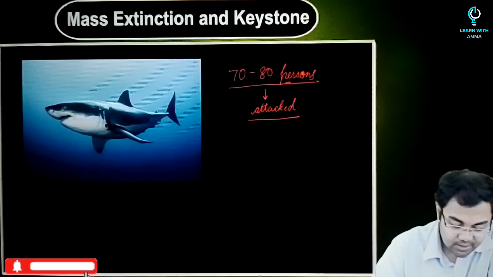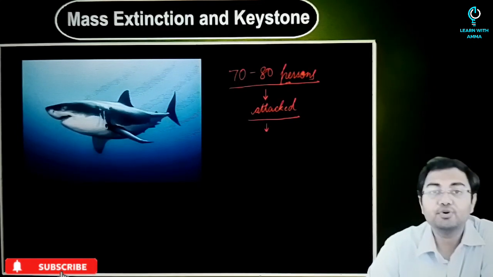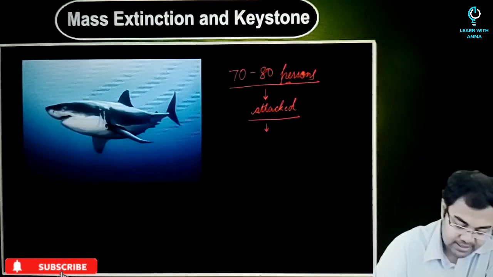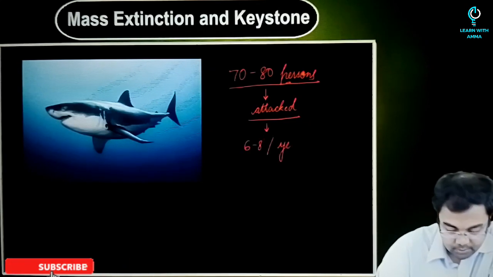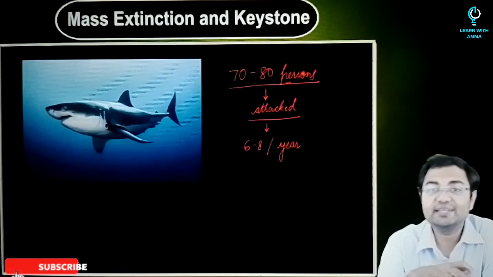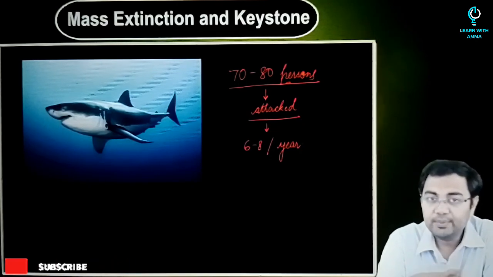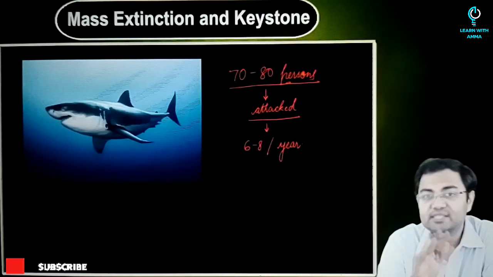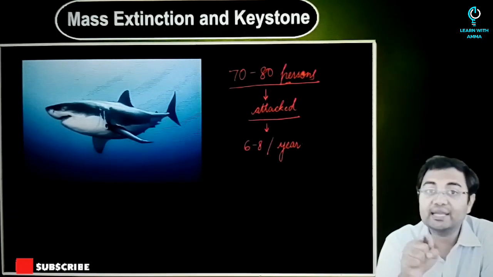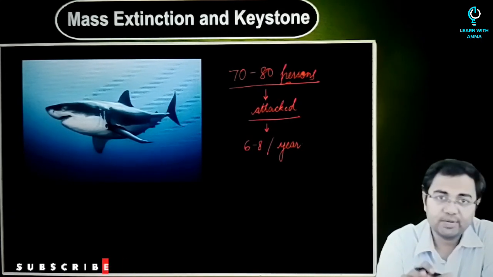And if you just think of the number of people who actually die, unfortunately, it is near about 6 to 8 per annum. That is, every year approximately 6 to 8 people die because of shark attacks, and all over the world approximately 70 to 80 people have been attacked by sharks, if you go by the reports.